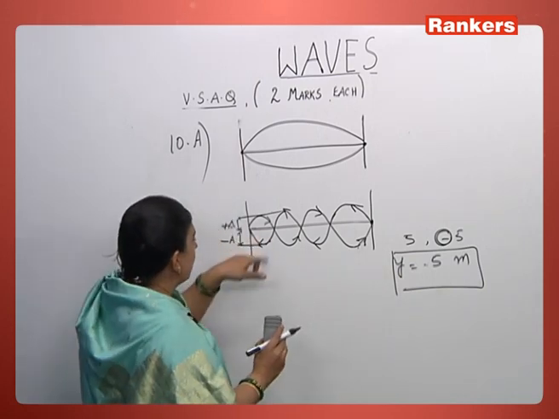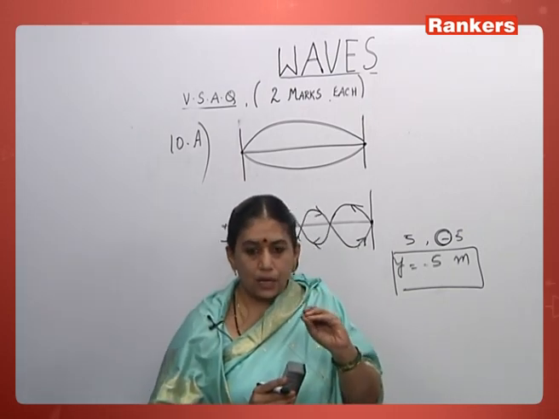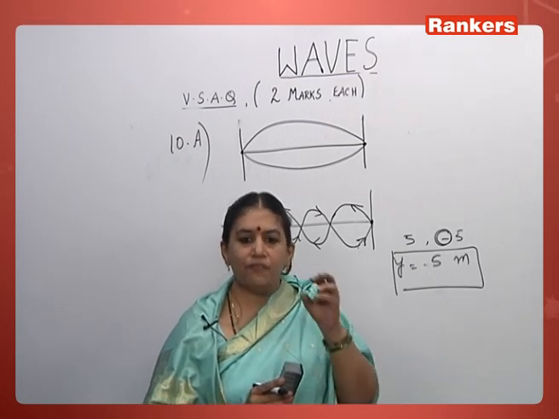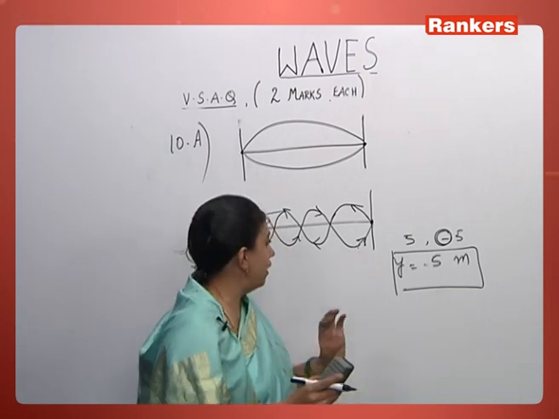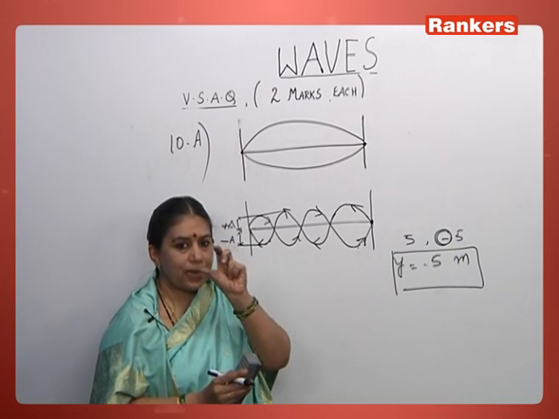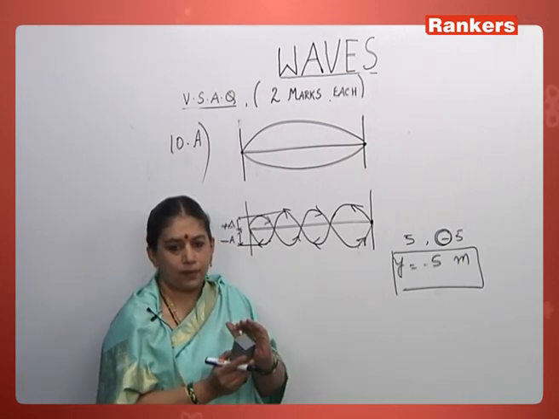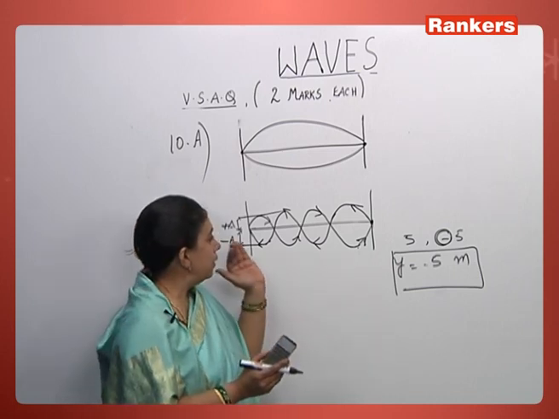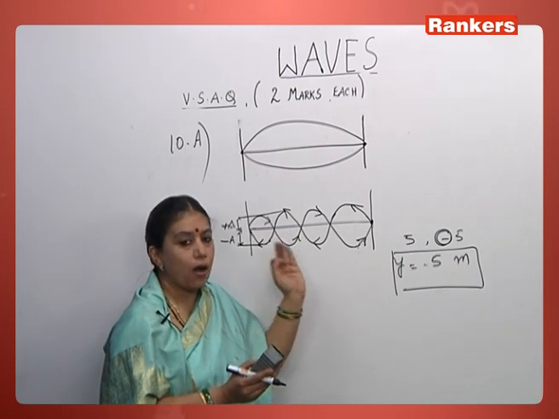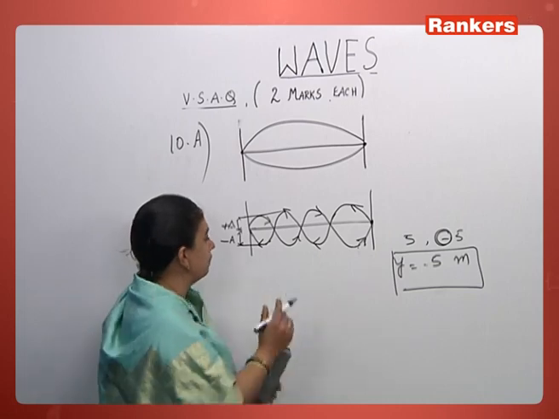So the same way, here the two waves. So when two progressive waves of same amplitude, time period, velocity and wavelength moving in opposite direction, the word opposite is very important. Moving in opposite directions, superimpose on each other, then the resultant wave is called as a stationary or standing wave. So in such a process, what happens is,